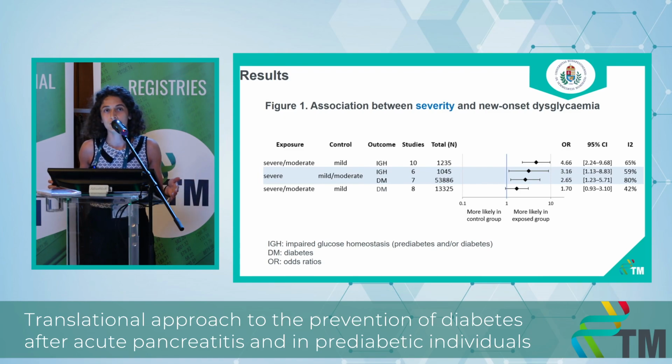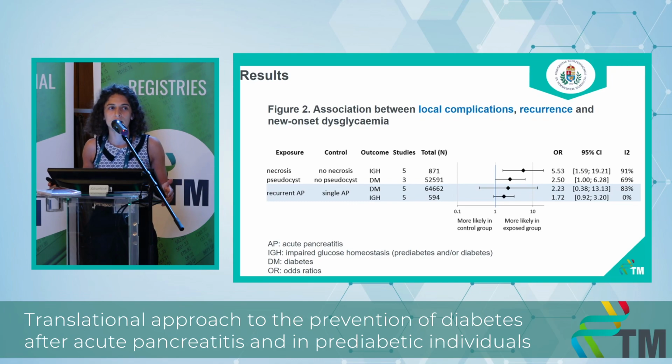On figure 1, you see the association between severity and new onset dysglycemia. You may notice that having severe or moderately severe disease is associated with a significantly increased risk of developing dysglycemia compared to a mild disease progression. Moreover, you may notice that the association is more pronounced for impaired glucose homeostasis compared to diabetes on its own.